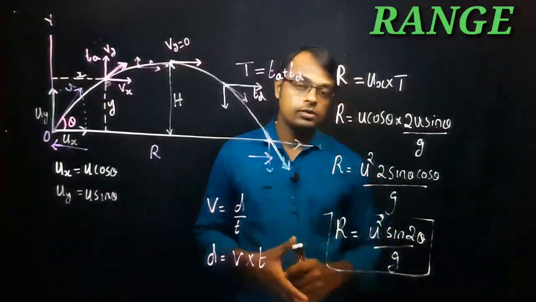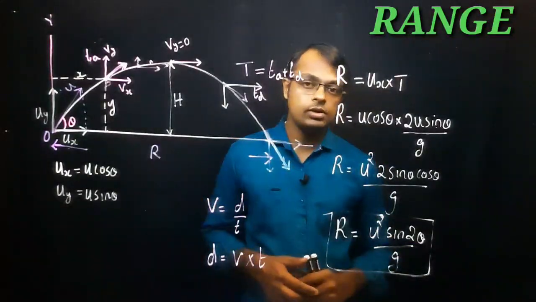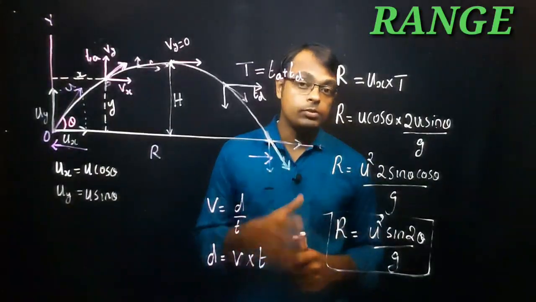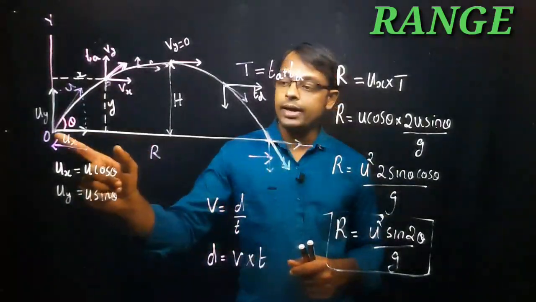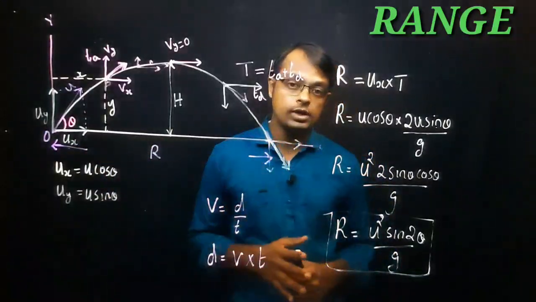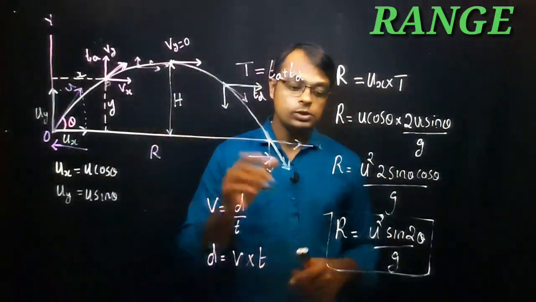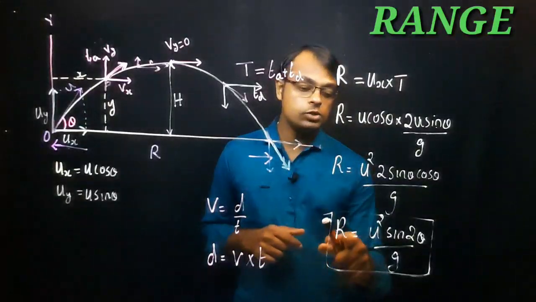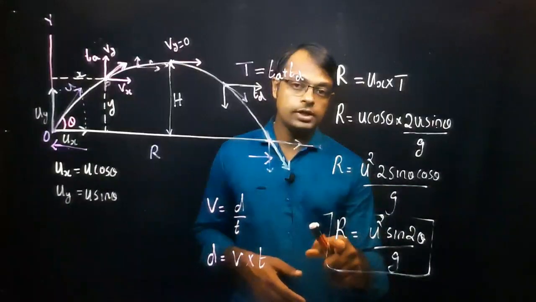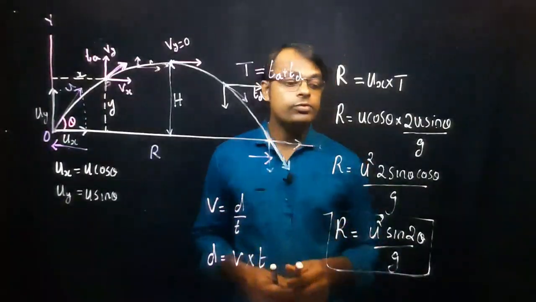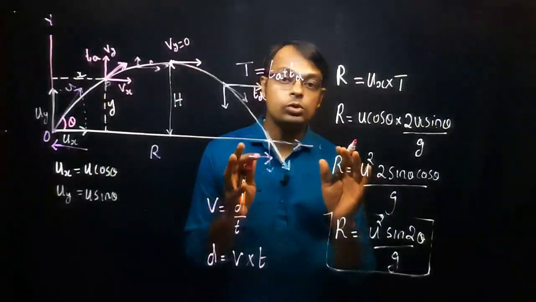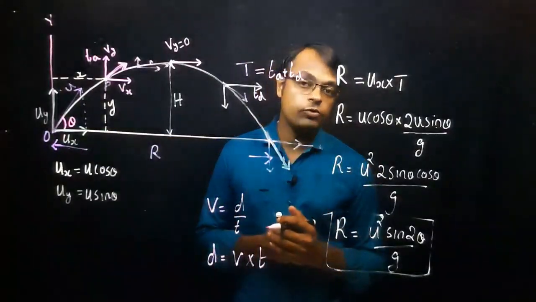We have discussed in the previous example who will get the first prize in a shot put competition. The person who throws the maximum distance horizontally will get the first prize. So the basic formula here is R is equal to u square sine 2 theta by g. The maximum range can be attained if the person throws at an angle of almost 45 degrees.